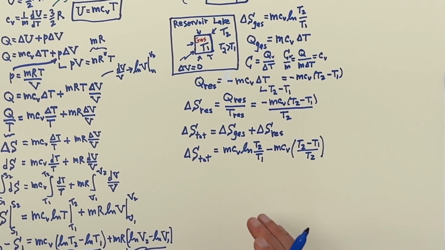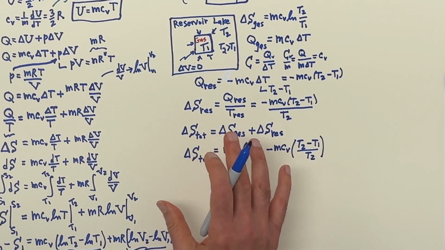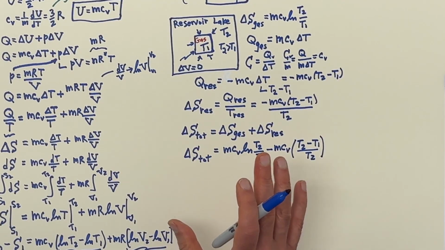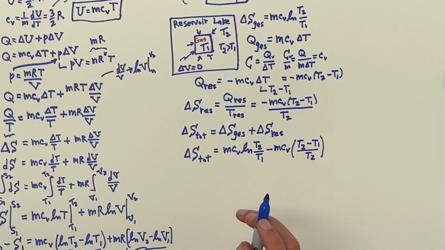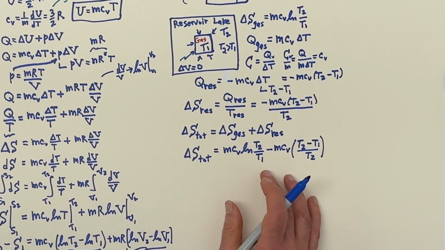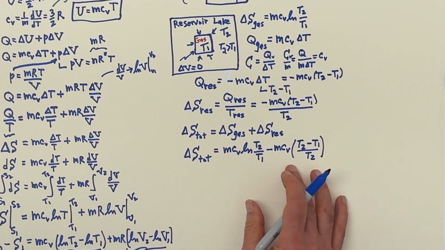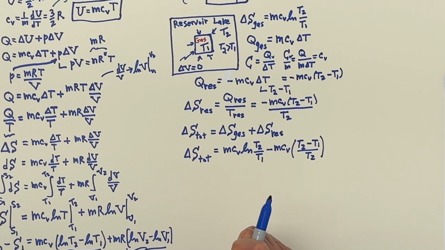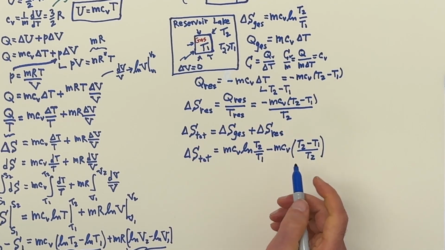Now, in my text that goes with this lecture, I have a graph. But I want to do something, I think, which is very insightful here, which is to analyze the function and show that the function is always going to be greater than 0, except for the case where the T's are the same.